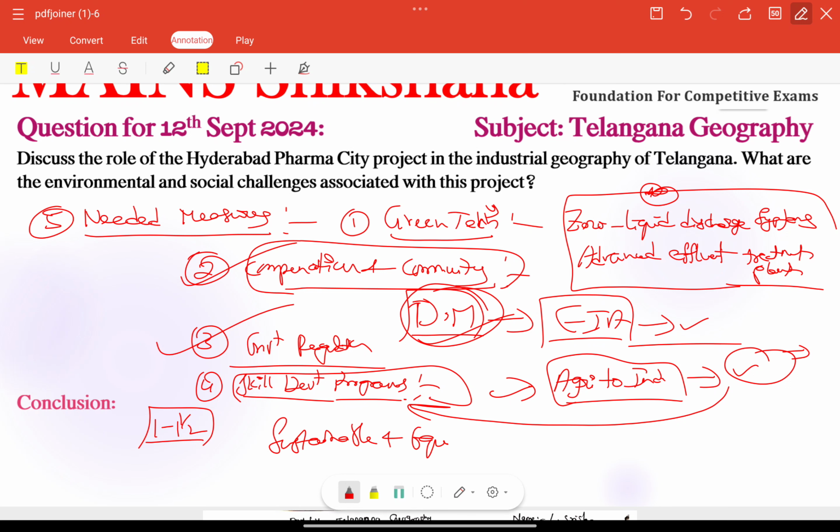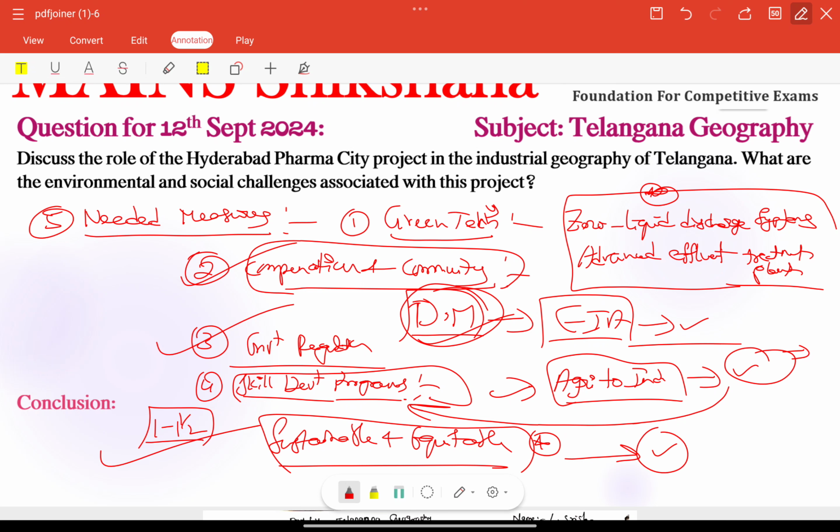Sustainable and also equitable. We are creating some important keywords here. That is most important in the mains answer writing here. Sustainable and equitable, creating a model for future industrial developments in India, from our Telangana to India. That is the very important futuristic note here. So this is the perfect approach. We are addressing each and every keyword mentioned in the question. That is the main focus area.